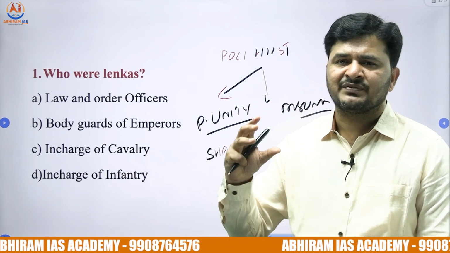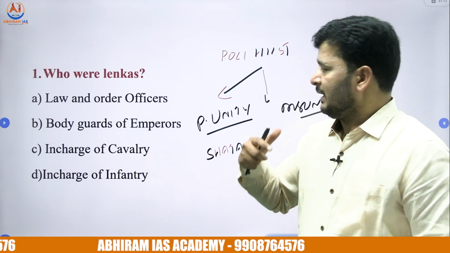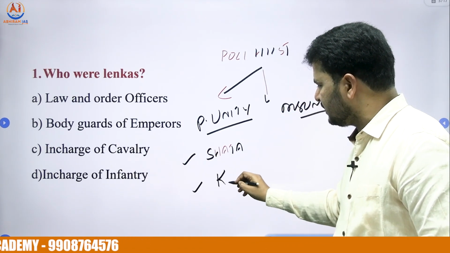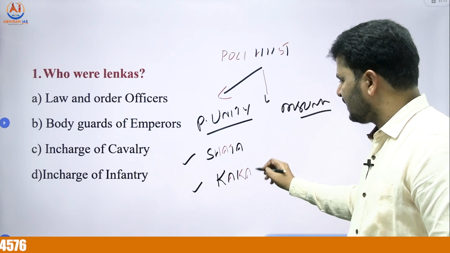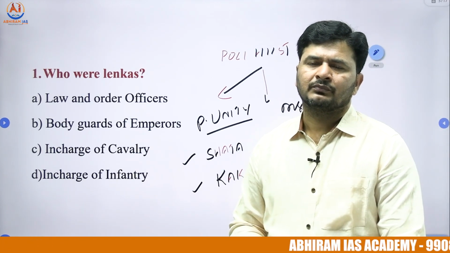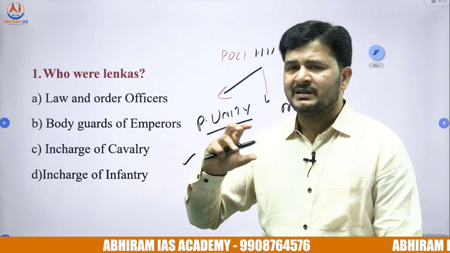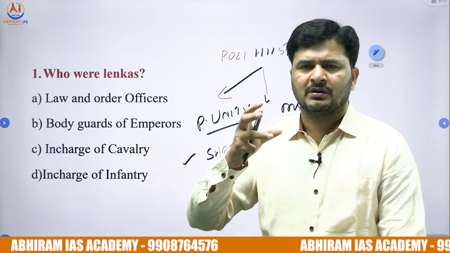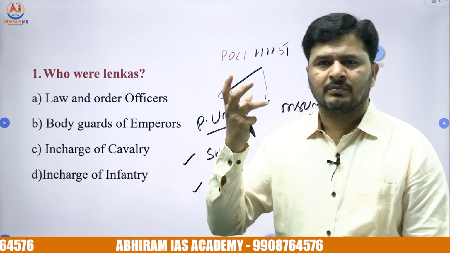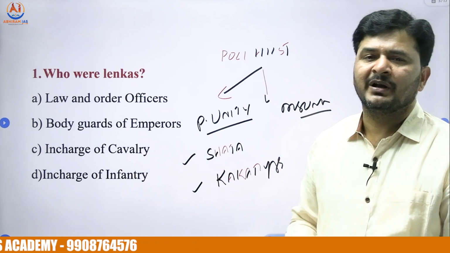After the decline of Shatavahanas, forget about political unity. After Shatavahanas, once again Andhra Desha experienced political unity under the guidance of Kakatiyas. So Kakatiyas have an extremely important role in medieval Andhra Desha.